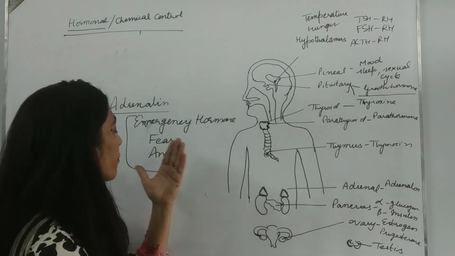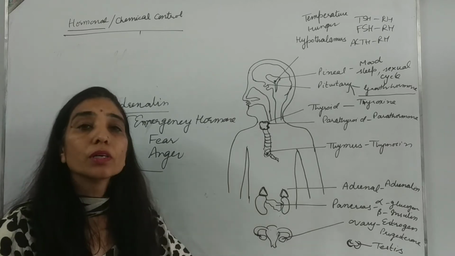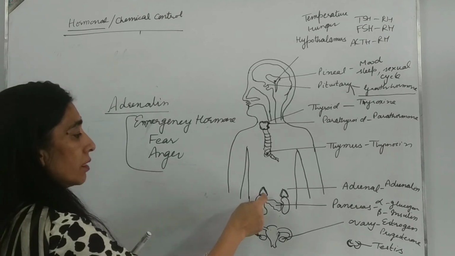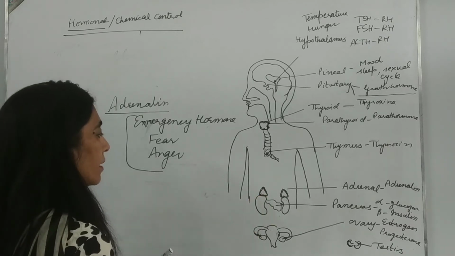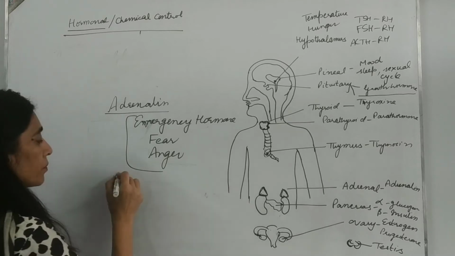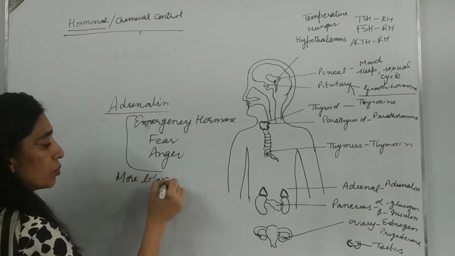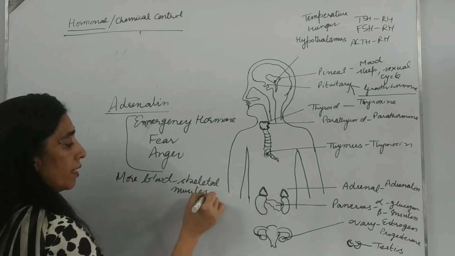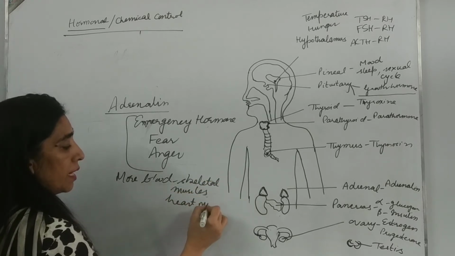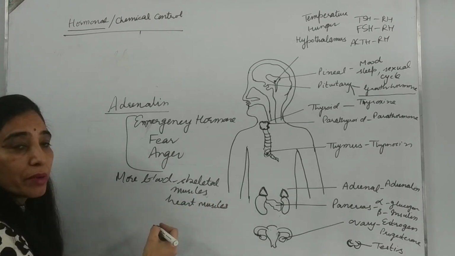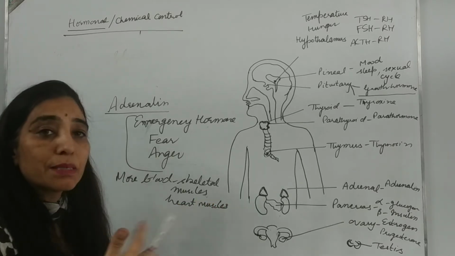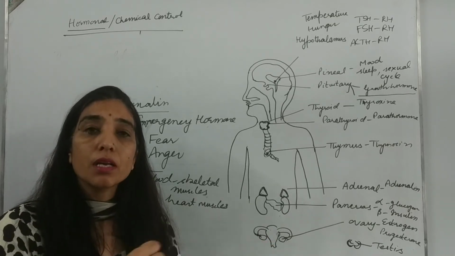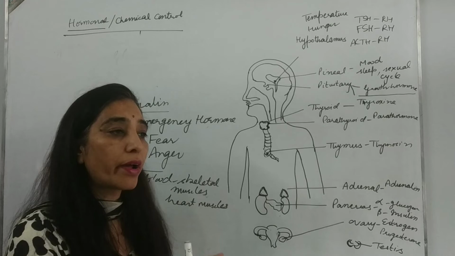Now in case of fear also, this hormone is released. Suppose a cat is being chased by a dog. Its adrenaline will be released from adrenal gland. That is why more blood will reach the skeletal muscles and heart muscles, as well as the muscles of diaphragm and ribs, so that rate of respiration increases, rate of heartbeat increases, so that more blood can be sent to the skeletal muscles, for use for running.